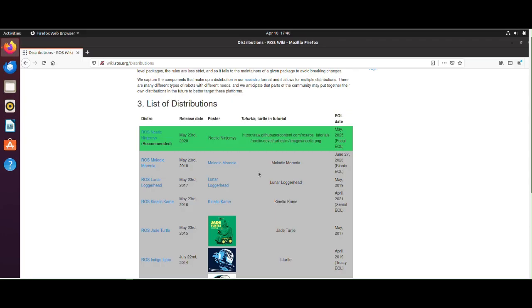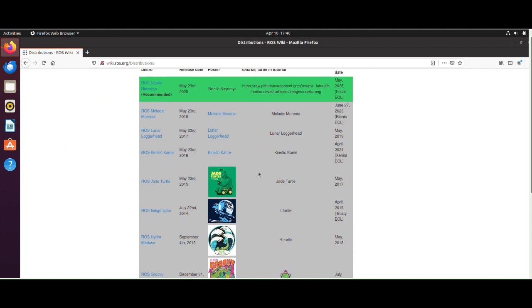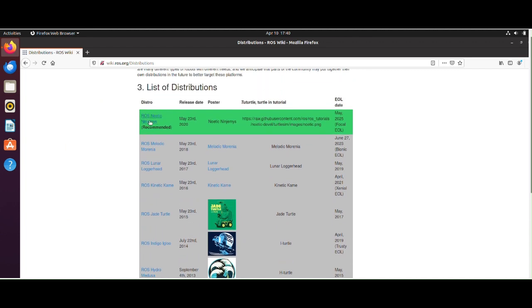There are many different ROS distributions available, as you can see, ROS Melodic, ROS Kinetic, but the latest one is ROS Noetic, which is going to be obsolete in May 2025.